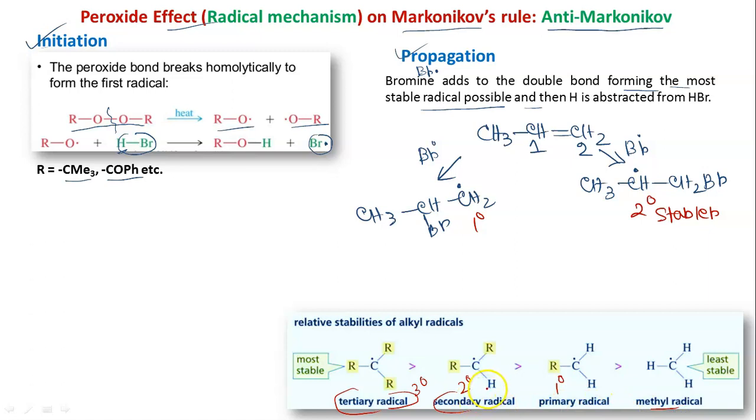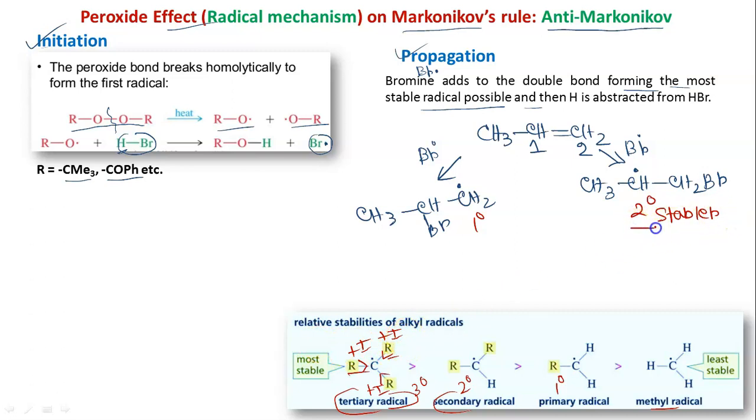In case of carbocation, the higher the number of alkyl groups, the more will be the plus I effect. So here also the same explanation will be applicable, because C dot is not a carbocation, but it is also an electron deficient species, because 1 electron is missing. So if there is some plus I effect, obviously it will stabilize it. Higher the amount of plus I effect, higher will be the stability of radical. So these are the relative stabilities of alkyl radical.